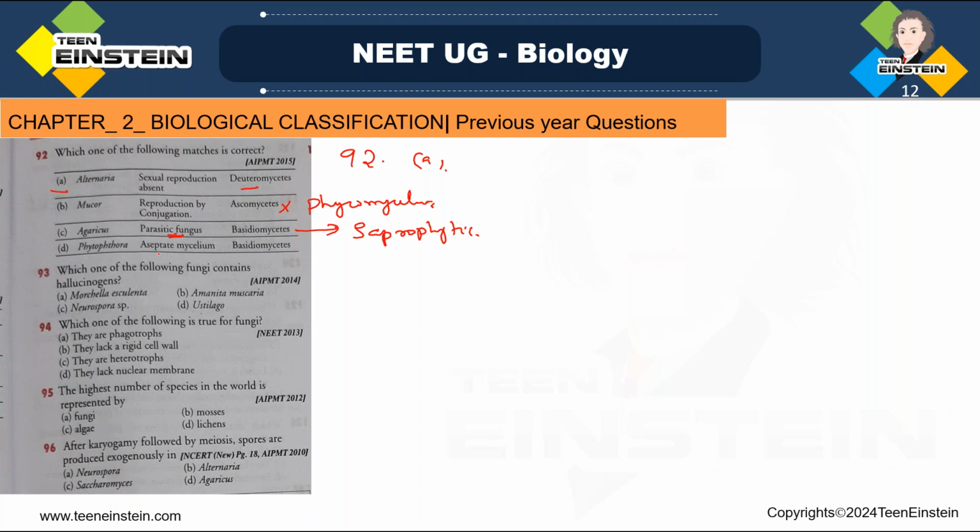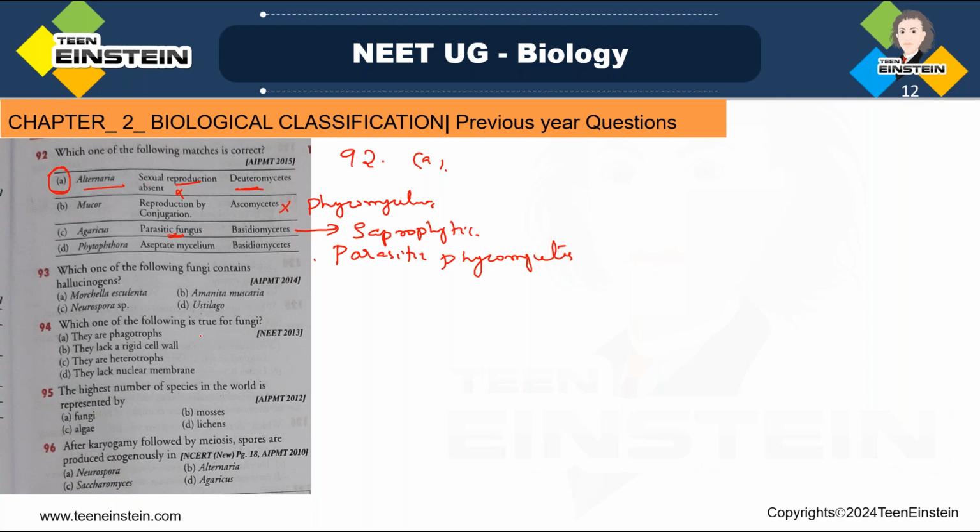Then Phytophthora is actually a parasitic phycomycete. So here we are correcting the other options. The description given about Alternaria is correct: sexual reproduction is absent in it, and it belongs to Deuteromycetes. So as an example for Deuteromycetes, you can give Alternaria.